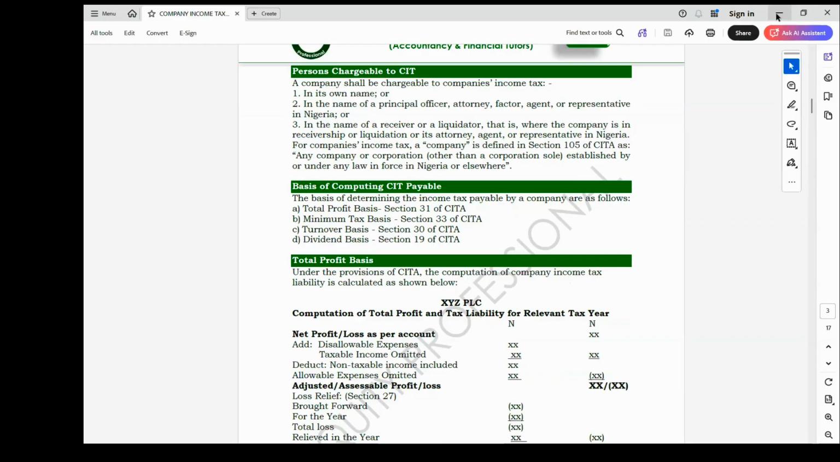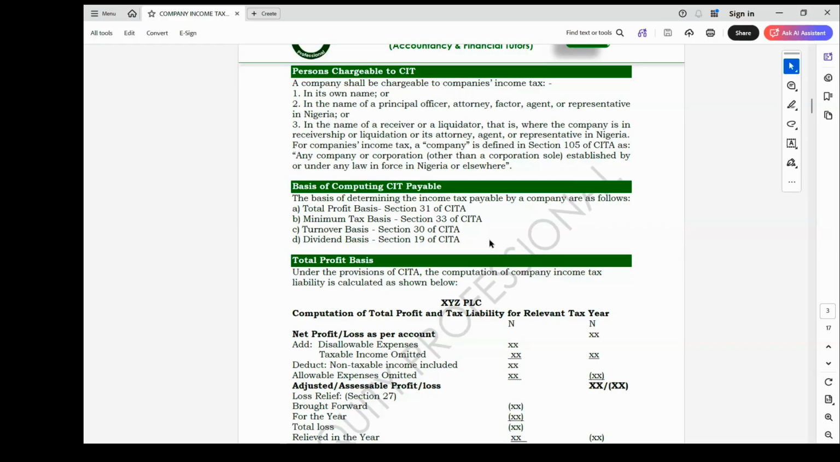This total profit can also be called taxable profit. So the determination of the taxable profit generated by the taxpayer is the first basis of determining the tax liability. To determine this total profit, the process involves doing adjustments to the account prepared by the financial accountant. By the time the accountant prepares the account, they will have used the accrual basis, stating all expenses, those that are allowable and those that are not allowable.